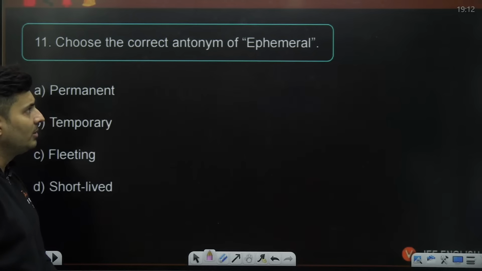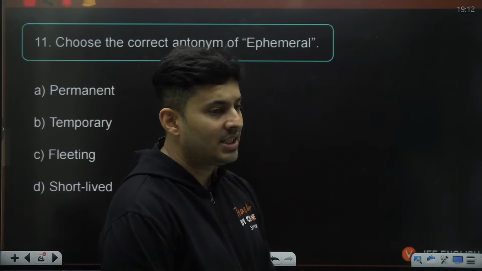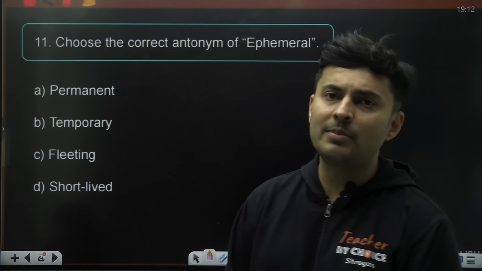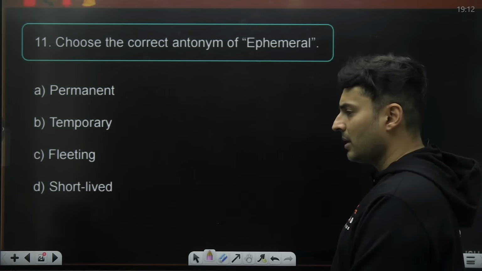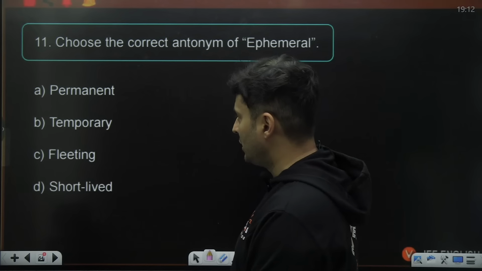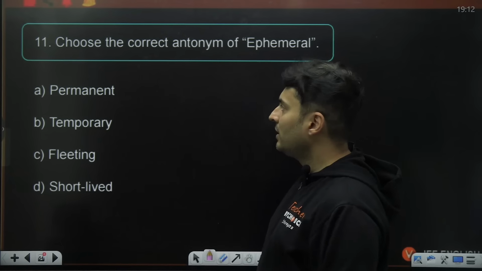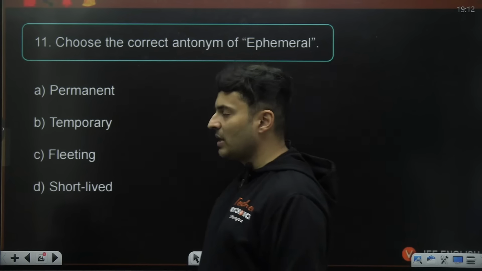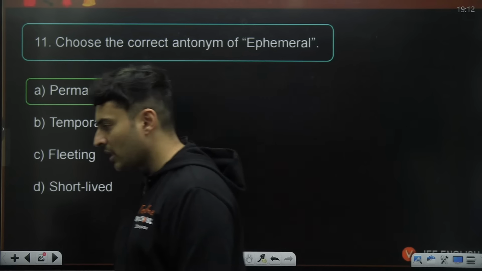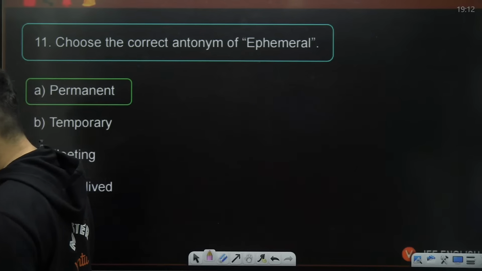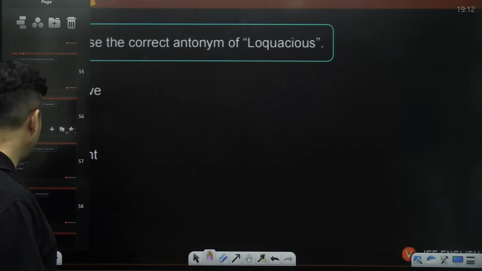Choose the correct antonym of ephemeral. You might have seen those ants which come during the rains. They are ephemeral. That means they stay for a very small time and they die. So their presence is limited. It's not going to be there for a long time. So short-lived will be the synonym. Antonym will be permanent, because permanent is exactly opposite of short-living. Yes, very good. Option A is the right answer. Very nice. Moving on to the next one.